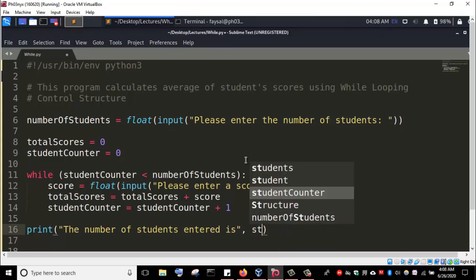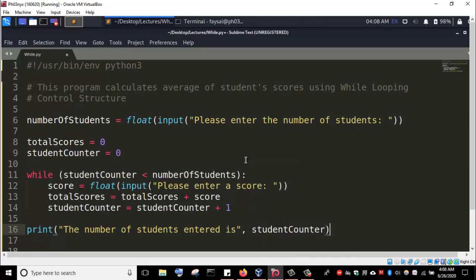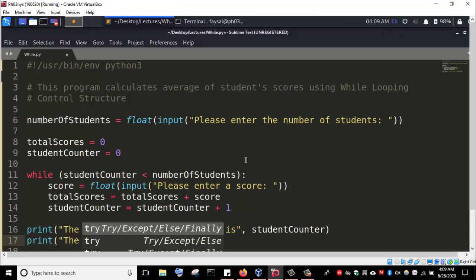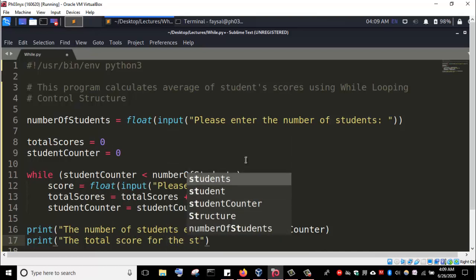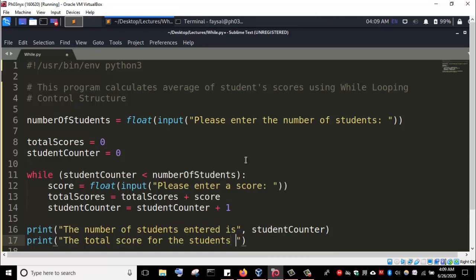We can make use of either student counter or number of students variable, whichever one. So student counter, and then print also the total score. The total score for the student is, total scores.